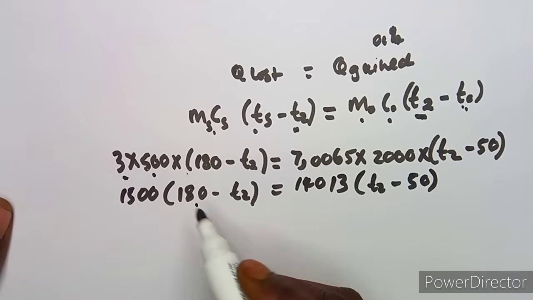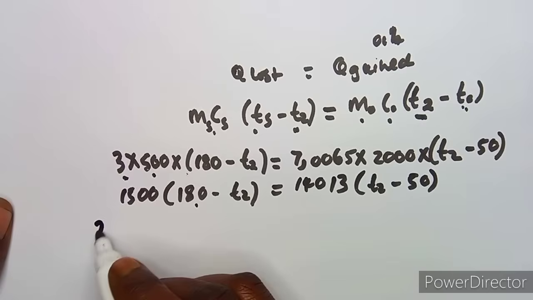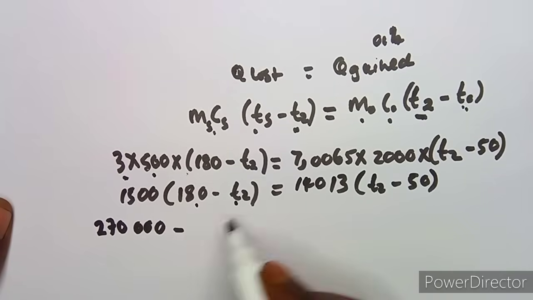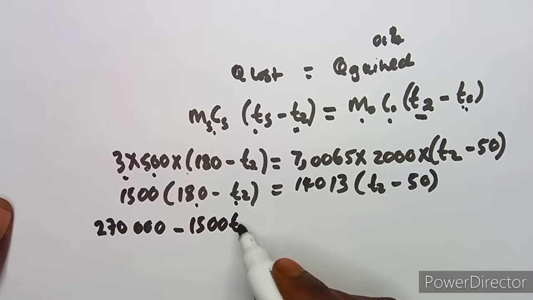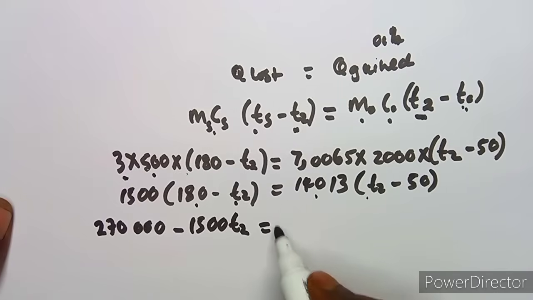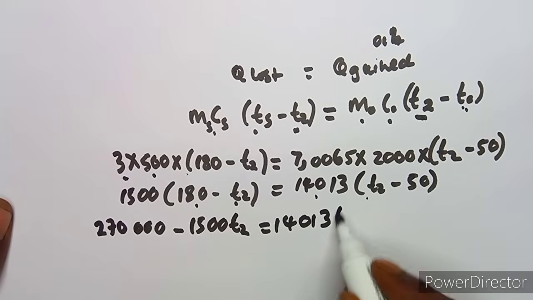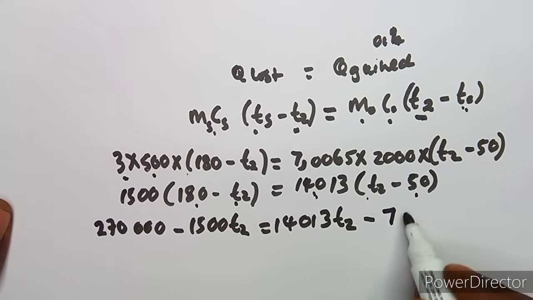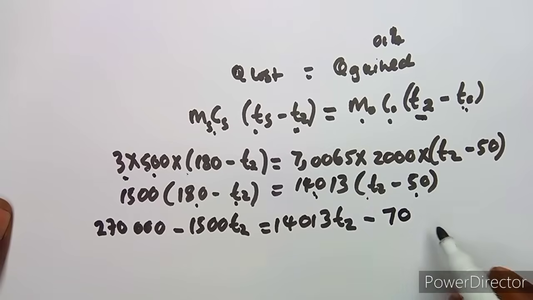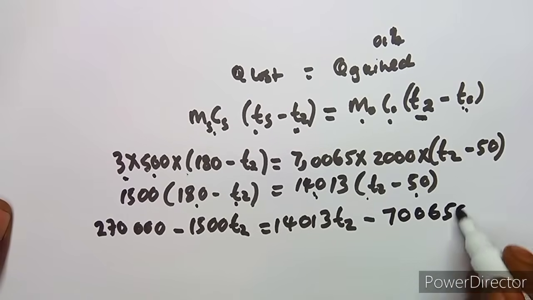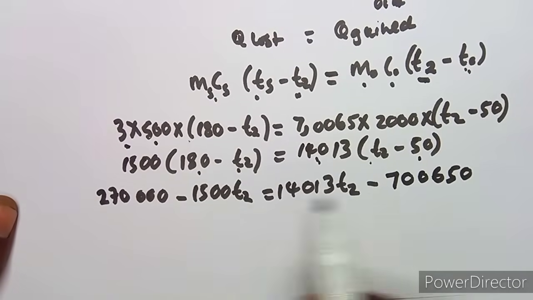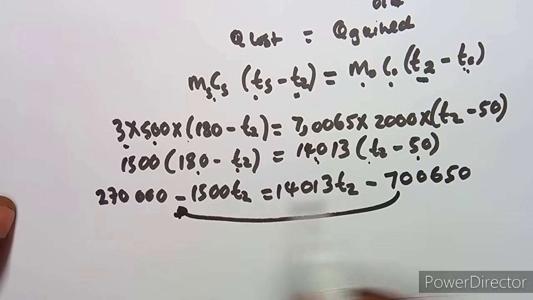So 1500 times 180, which is going to give us 270,000, minus 1500 times T2, which is 1500 T2. We multiply this together, 14013 T2 minus this and this here, which is going to give us 700,050. This is 700,050, like that. All right, so transpose our terms, guys. Definitely, as you can see, this is going to come to this side and it's a negative.